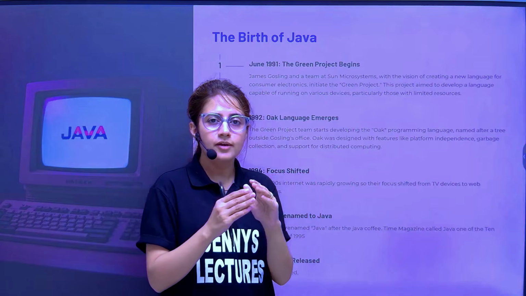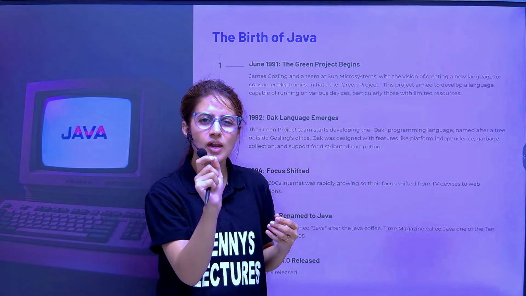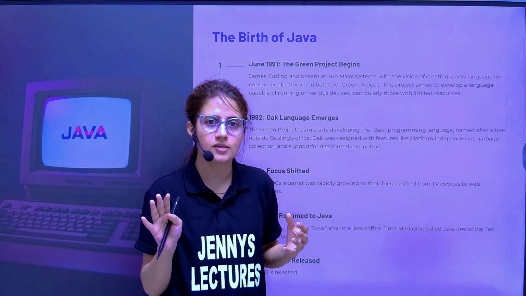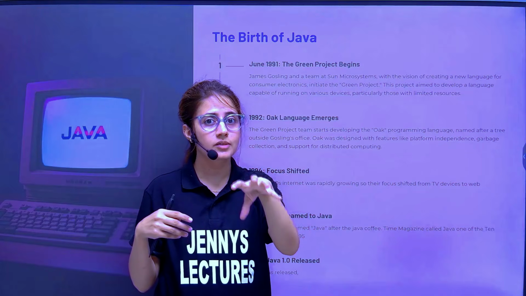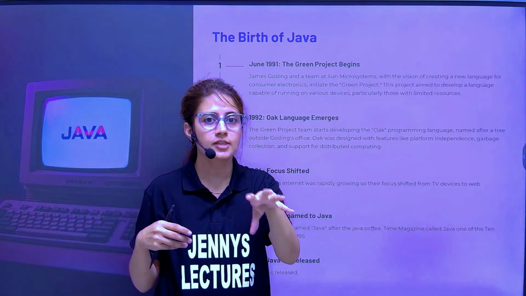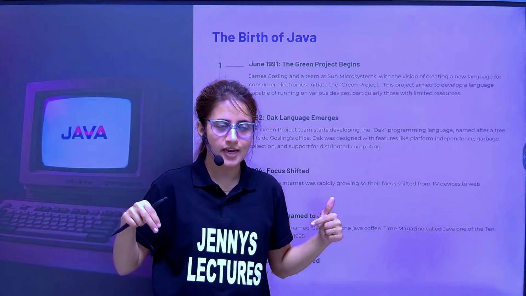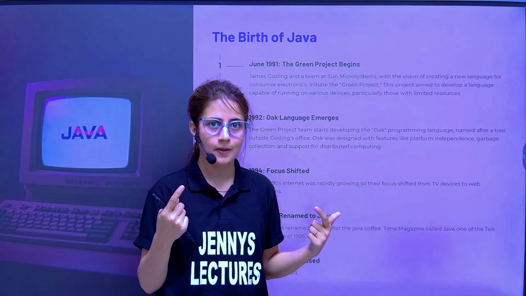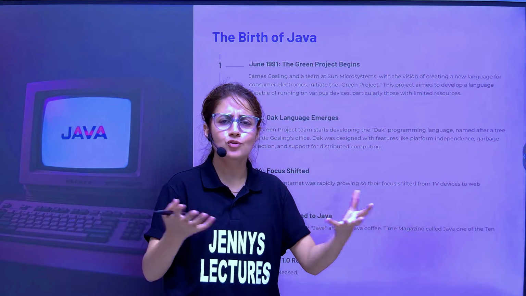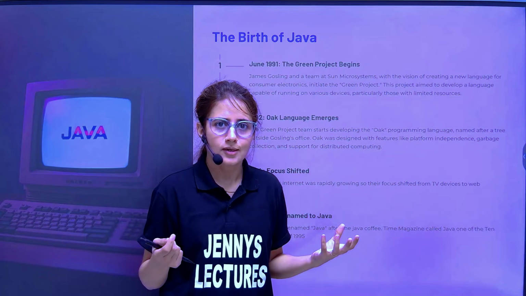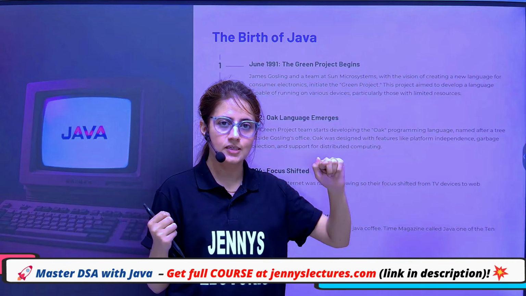Now their vision was to design a small handheld wireless device through which these devices can communicate with each other, and the software that the Green Team develops would be installed on all these heterogeneous devices, right? So it's a network of heterogeneous devices, like today's world also, the WWW, a network of heterogeneous devices. I'll tell you this also. Now the main idea was this at the start.